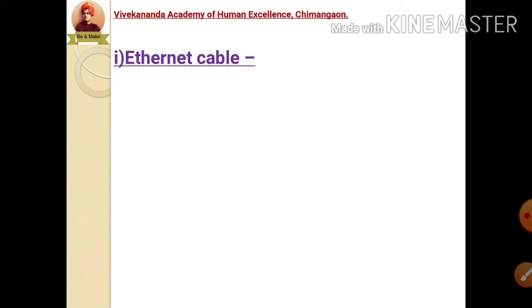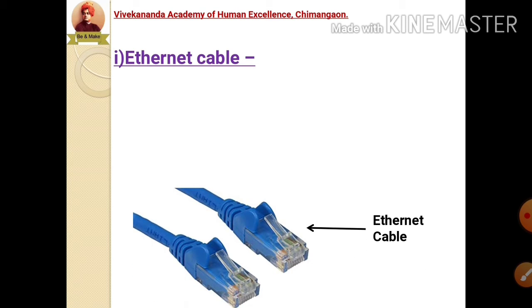So the first type of cable which comes under physical media is Ethernet cable. This cable is looking like this one. You might have seen this kind of cable whenever you are forming any kind of network or connection with your computer itself. This cable looks like a telephone cable.